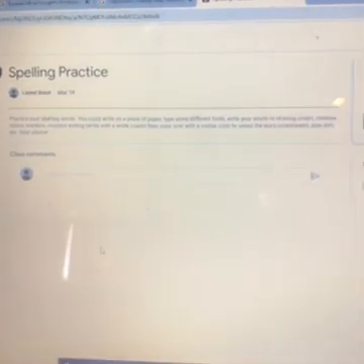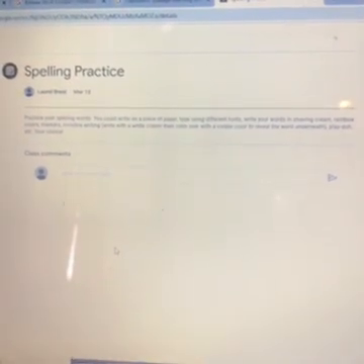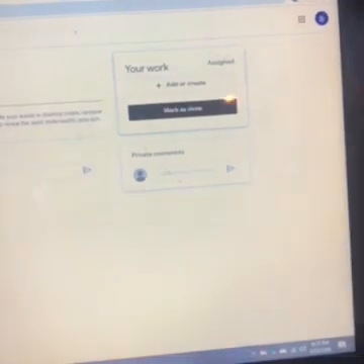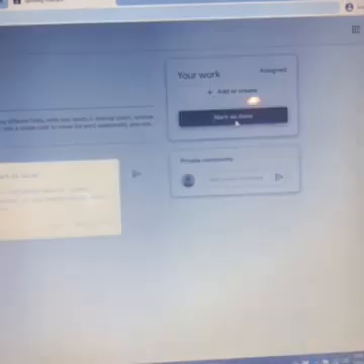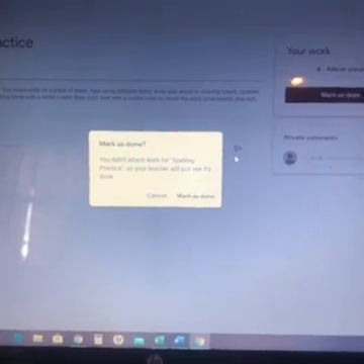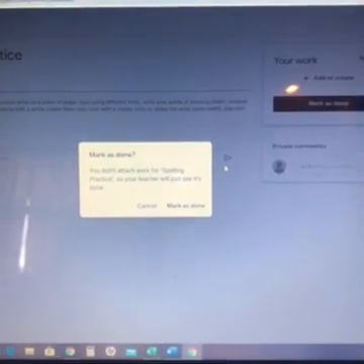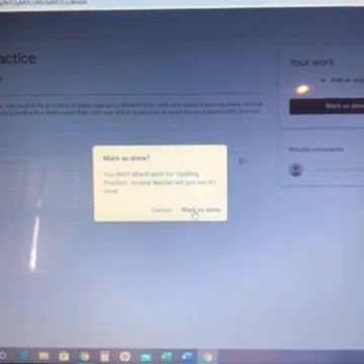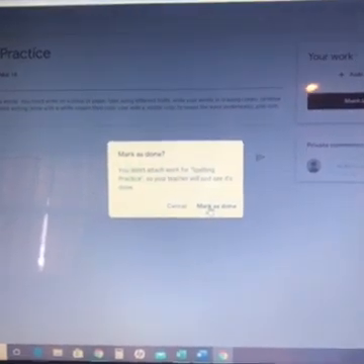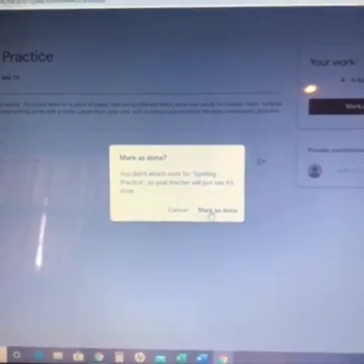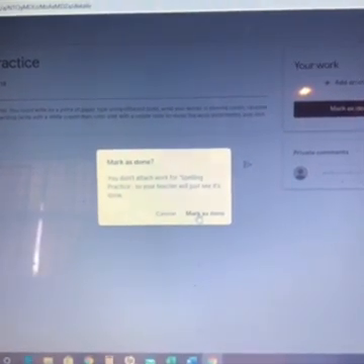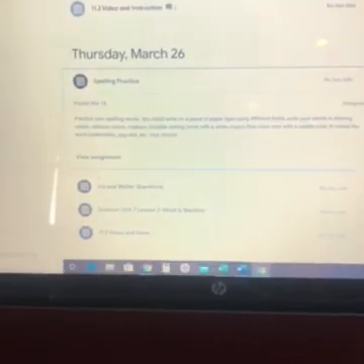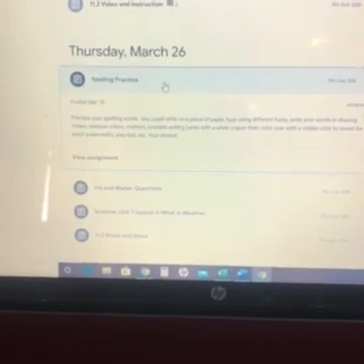So there is nothing for you to actually turn in on this section. Once you have done it, you can just click Mark as Done and turn it in. Your teachers would love to see your pictures. If you want to add one in the class comments of what you've done, you can do that. If that's too hard to do on whatever device you're using, that's fine too. We'll take your word that you've practiced your words for the week. And you'll just click Mark as Done. And that's it. Okay, so we have finished our spelling.